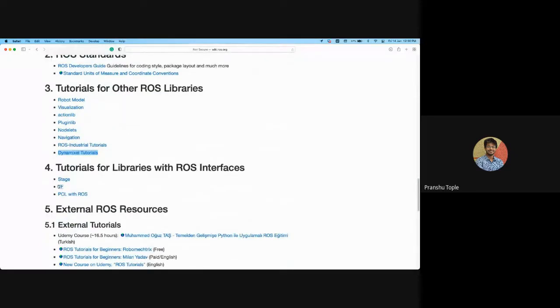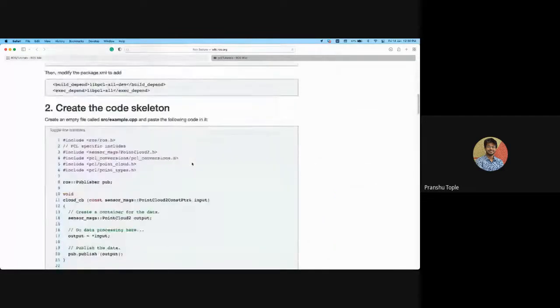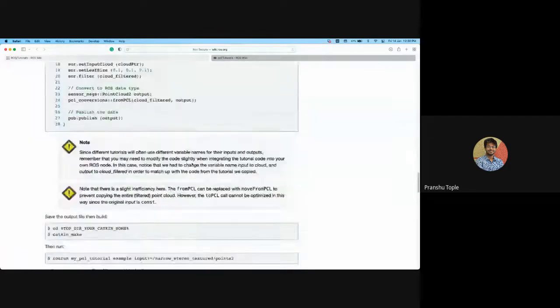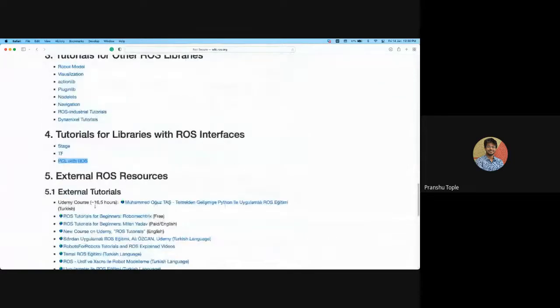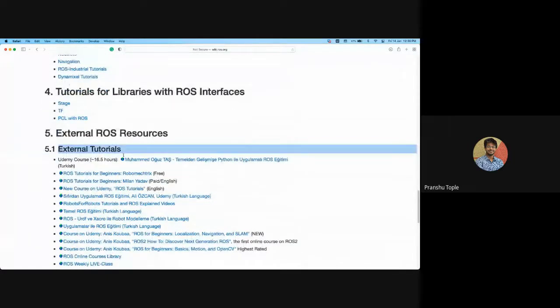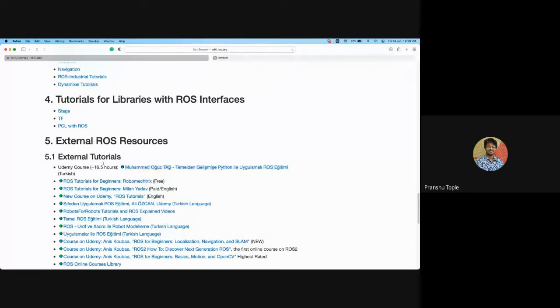Then there are some tutorials about TF. PCL stands for Point Cloud Library. It is about 3D mapping and using point clouds. Do they have any photos in here? No, they don't have any photos. But yeah. And these are some external tutorials. There is this Udemy course, which is around 16.5 hours.